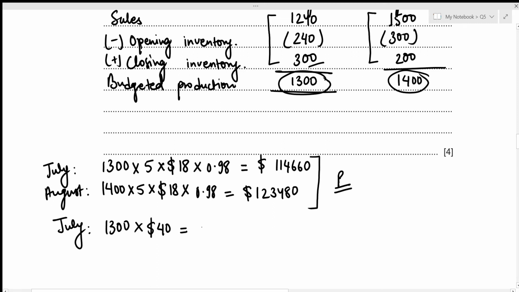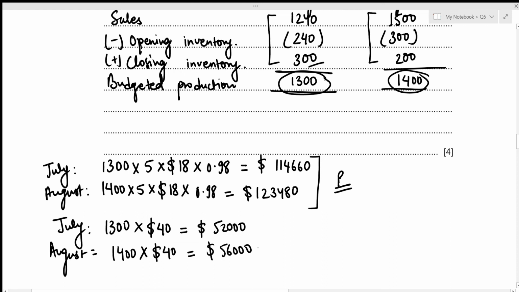So that results in the amount of 52,000. Now we repeat the same process for the month of August. The total units produced is 1,400, and the direct wages rate per unit is $40. So this gives the direct wages expense for the month of August to be 1,400 times 40, which results in 56,000.